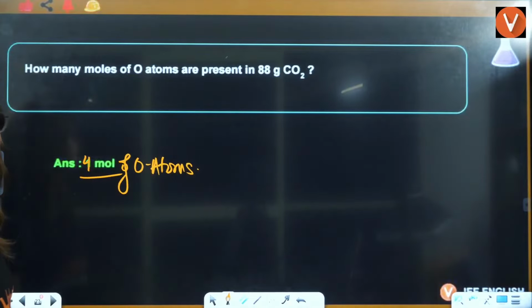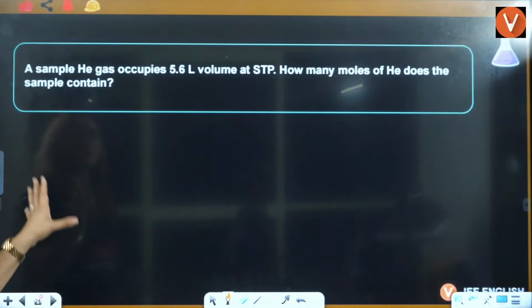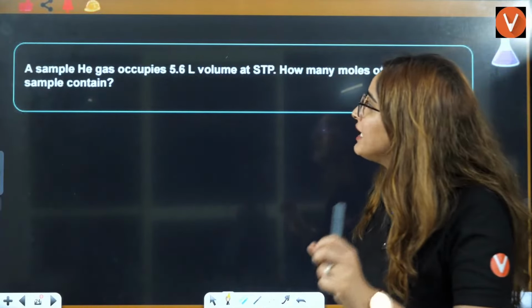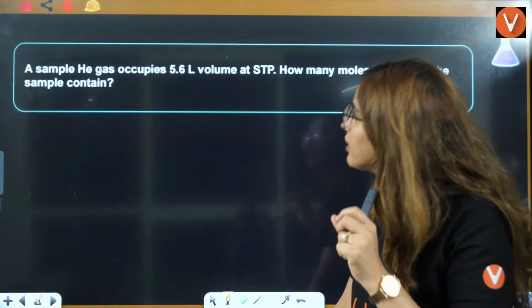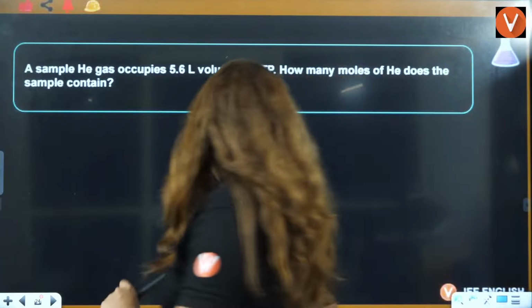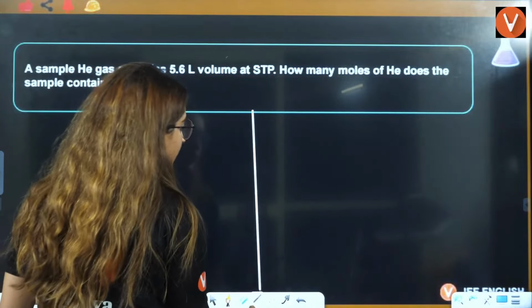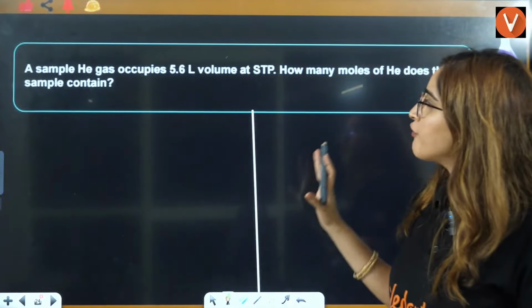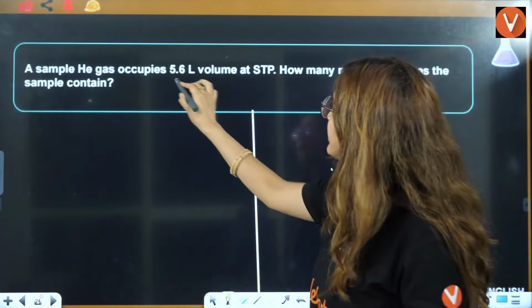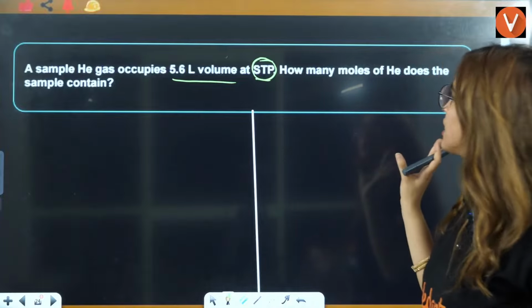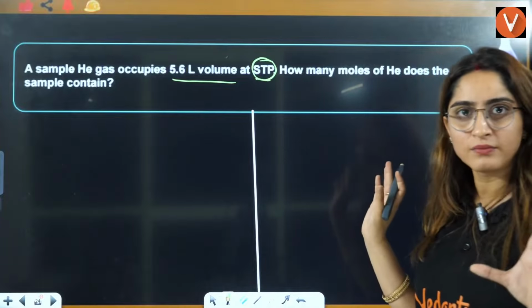Okay. Now let's see the next thing, a sample of helium gas occupies 5.6 liters of volume at STP, right? So let's calculate this thing here, and you guys also try to calculate this. What you have is a sample of helium gas that occupies this much liter at STP. How many moles of helium does the sample contain?